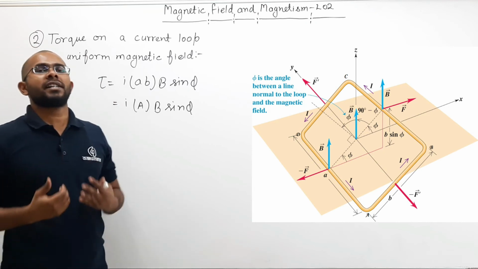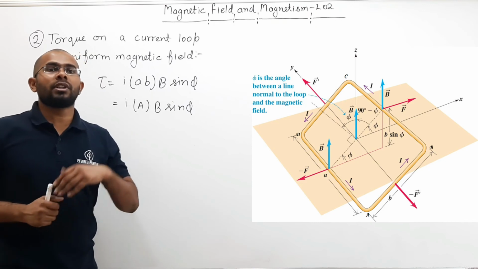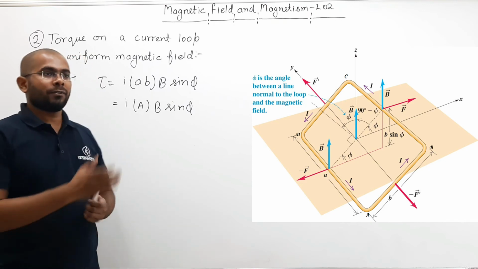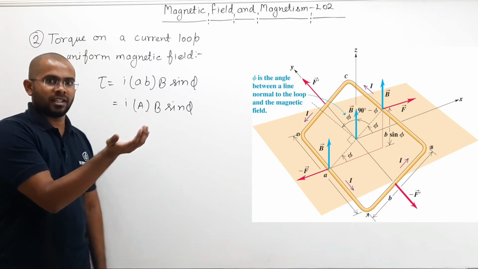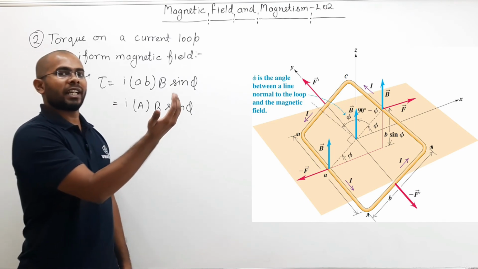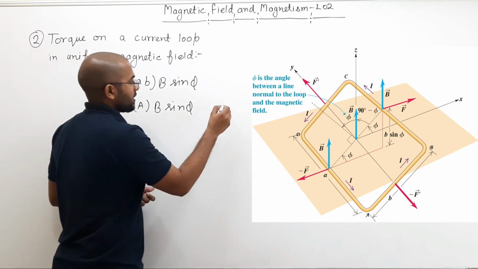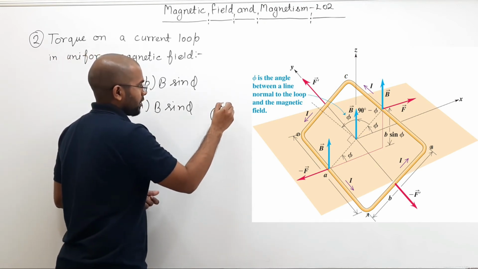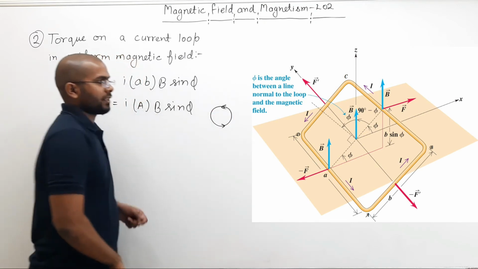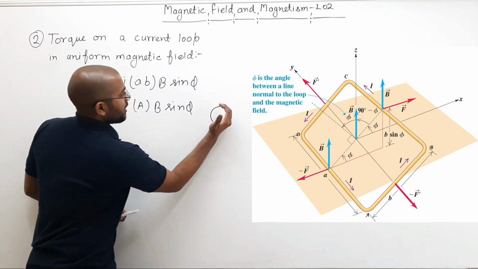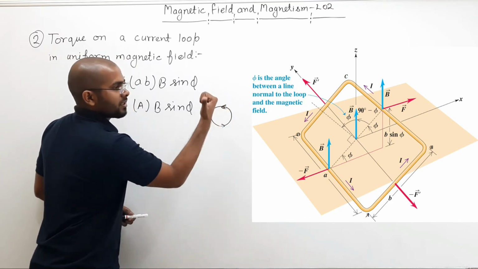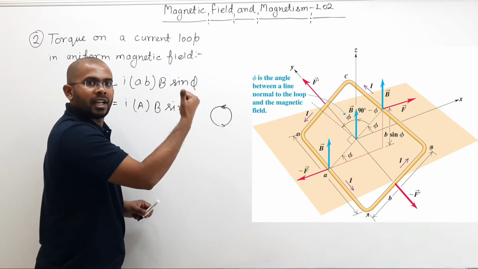So how do you define the area vector? If you curl your fingers along the current direction in the loop, for example, let us say I draw a small circular loop, and this is the direction of current. If I curl my fingers like this, then this is the direction of the area vector.